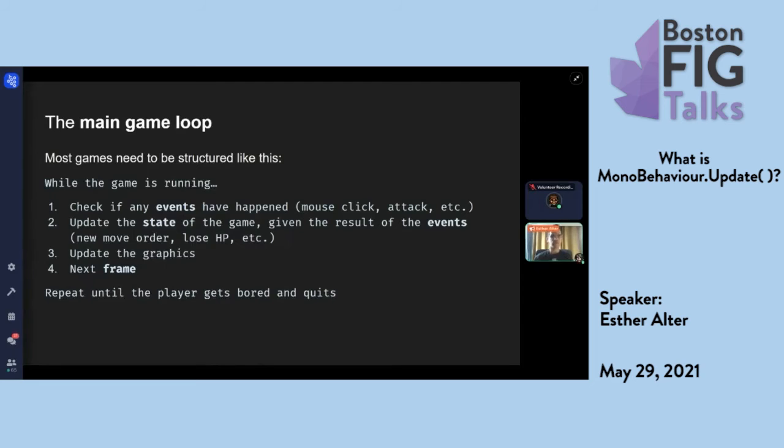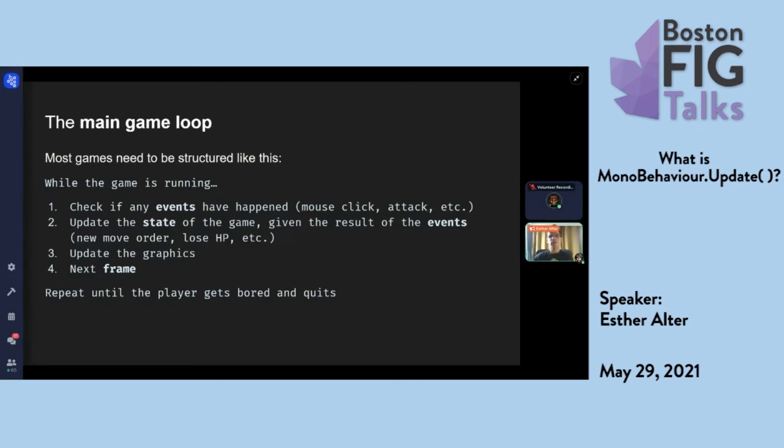And these 4 steps are called a frame. And what a frame is, especially in Unity, is actually much more complicated than this. But this is sort of the bare essence of it, that you receive events, you update the state, and then you go back to the top. And you repeat this loop until the game ends.